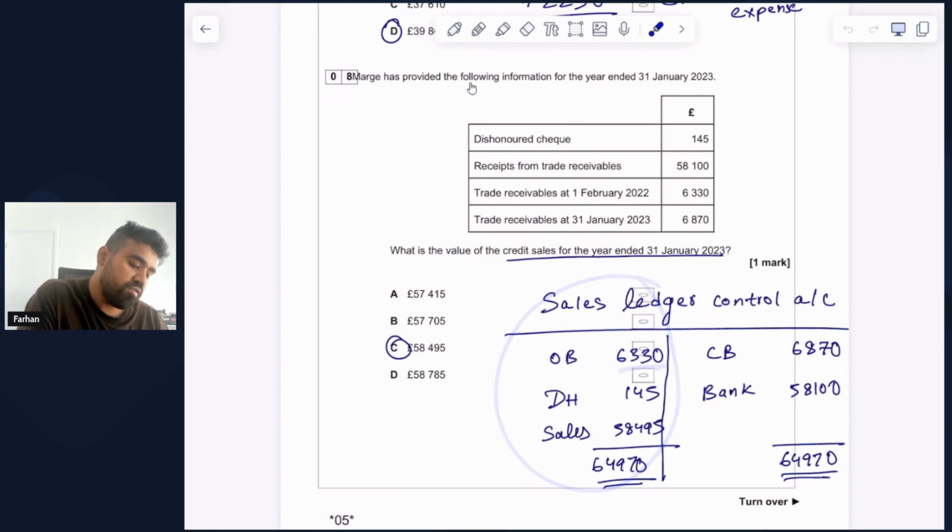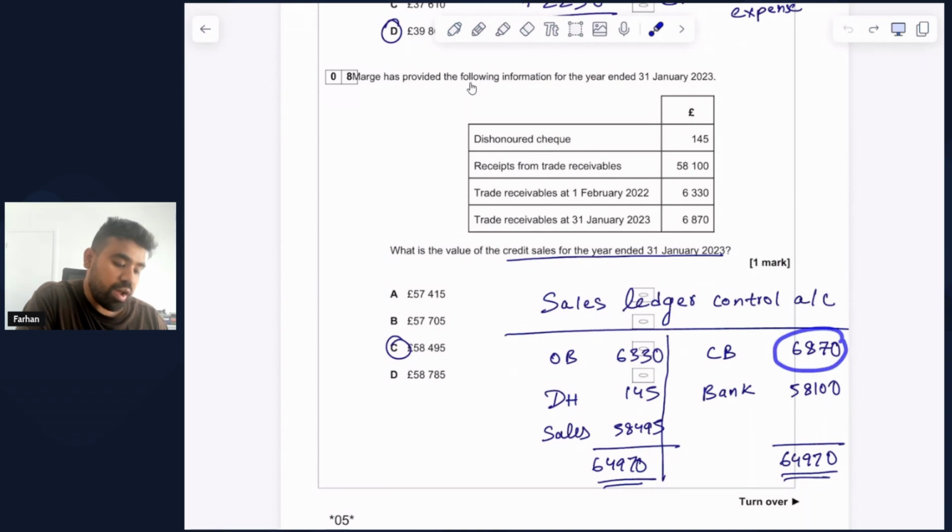We have also been given the closing balance at 31 January 2023, which is 6,870. Logically, if your opening balance within the sales ledger control account is on the debit side, the closing balance must be on the credit side. Which is what we have done in this case, 6,870.